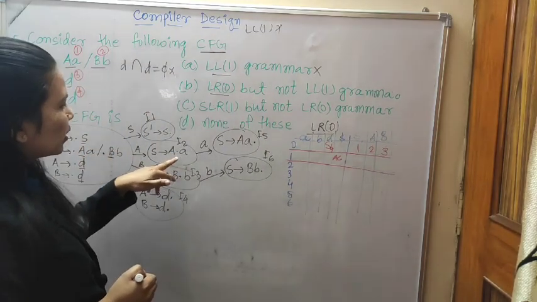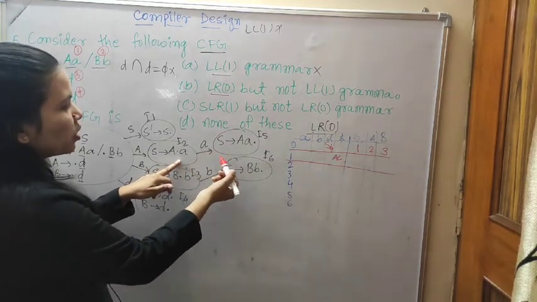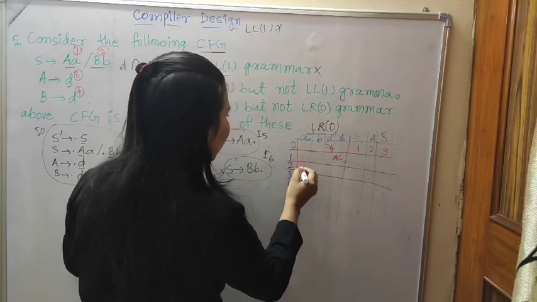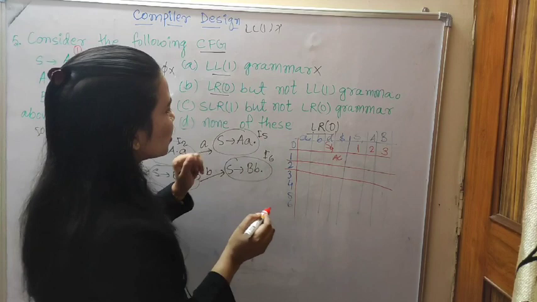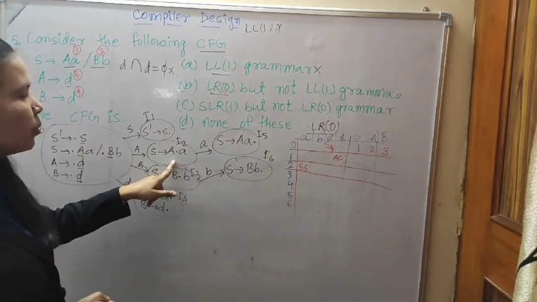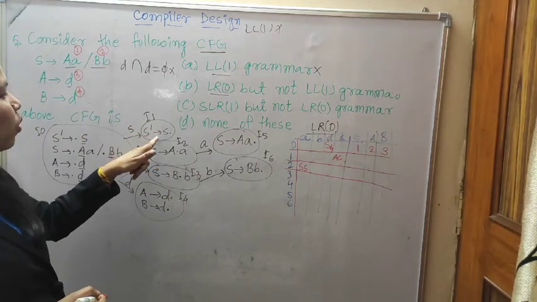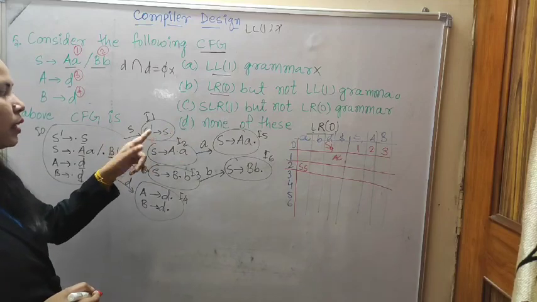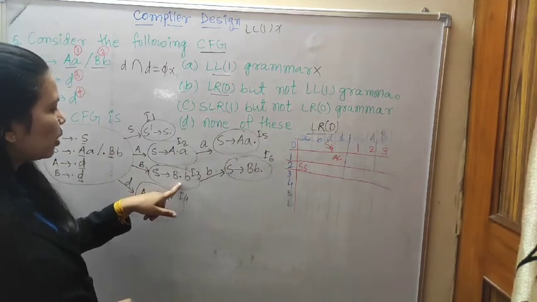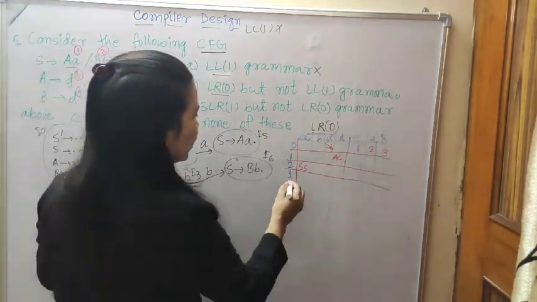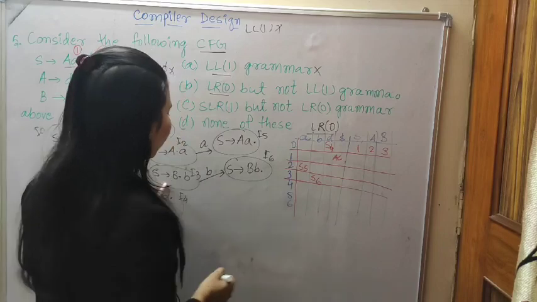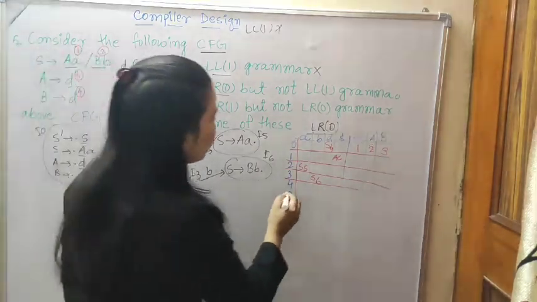Now, in the statement number 2, we are shifting A. Shifting A where? In the 5. So then write shift 5. That is complete. In the statement number 2, only the one statement. Statement number 1 has no goto part, no shift part. It is reduced form. That is why it will write accepted form. Now, in the statement number 3, we are shifting B. Shifting B where? In the 6.